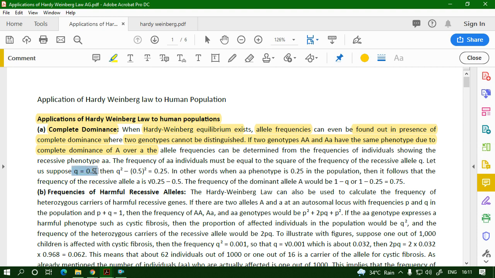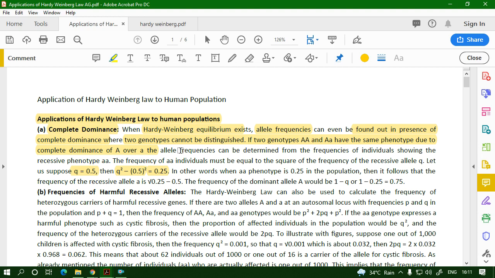Suppose q is 0.5. You have been given this value, then q square is equal to 0.25. So you are given only the allelic frequency of the recessive gene, because the dominant ones, say for example the heterozygous tall plants and the homozygous tall plants, TT and Tt, have the same phenotype.